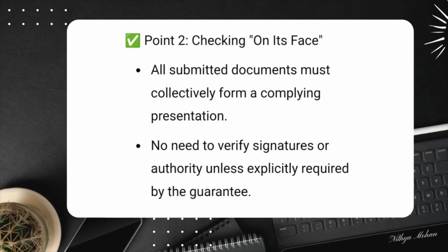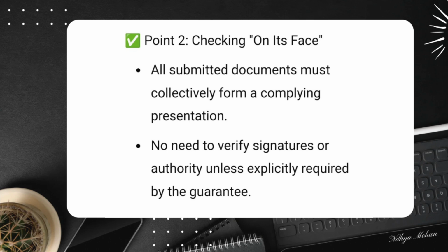For example, if the guarantee requires a statement of non-payment but does not say who must sign it, then a signed or unsigned statement will be acceptable as long as it meets the functions required by the guarantee.